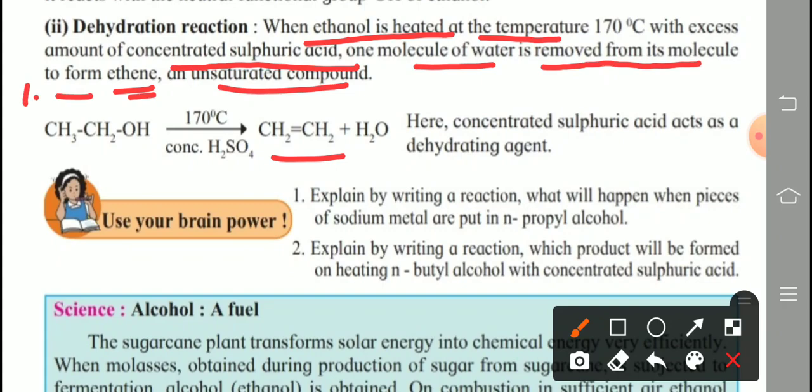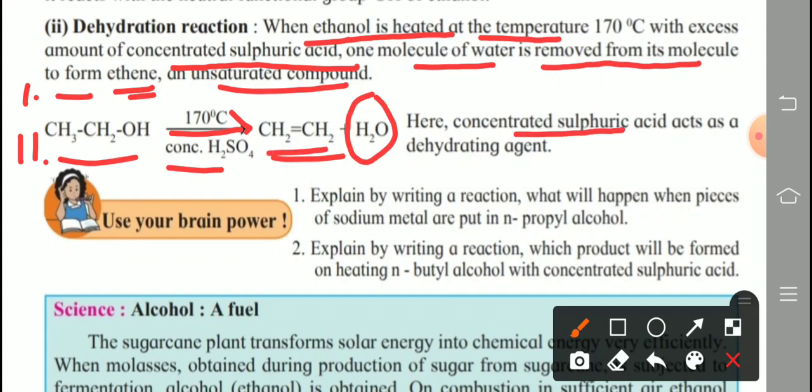First step is a word equation, and in the second step you enter the correct formula. CH3CH2OH means ethanol. Condition is 170 degrees Celsius and concentrated sulfuric acid, H2SO4. Then what happened? A water molecule is released and ethanol is converted into CH2=CH2. That means ethene. Here concentrated sulfuric acid acts as a dehydrating agent. Dehydrating means this agent removes water from the given reactant. Clear to all of you? Next.